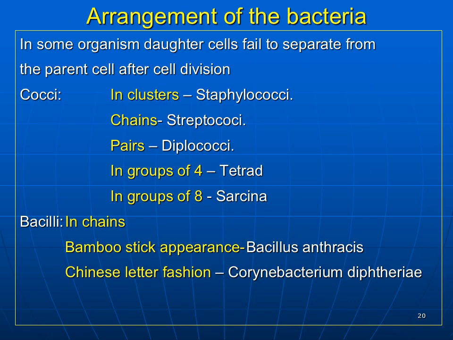After the bacterial shapes, the next property is related to the arrangement of the bacteria. In some organisms, the daughter cells fail to separate from the parent cell after cell division. The arrangement of the cocci may be in the form of clusters, chains, pairs, or groups of 4 or 8.